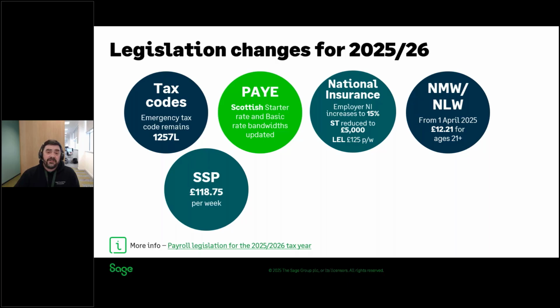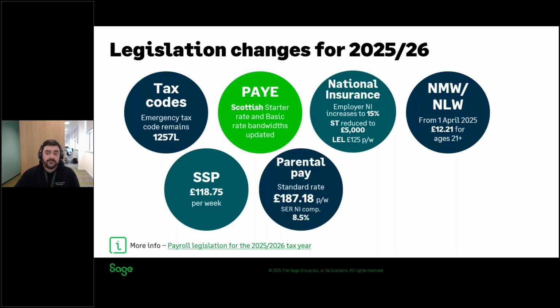On to statutory payments. Statutory sick pay goes up to £118.75 per week. And the standard rate of statutory parental payments increases to £187.18 per week. And that small employers relief, NI compensation, has gone up from 3% to 8.5%. So again, these are all built in to the legislation settings, so the new rates will kick in automatically for absences in the new year.